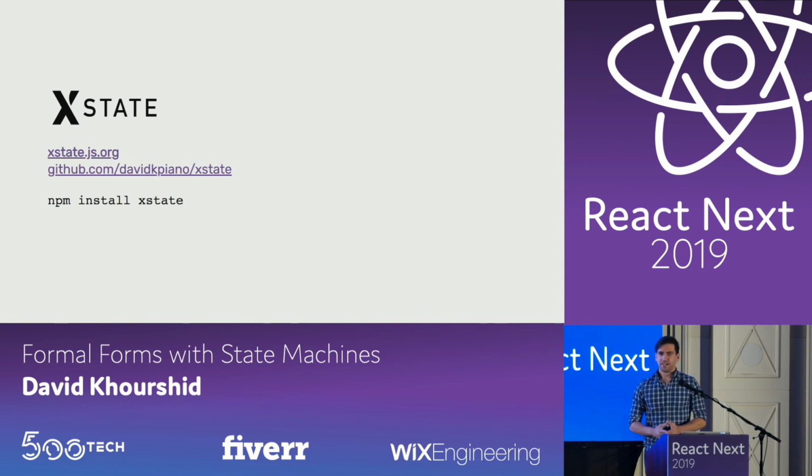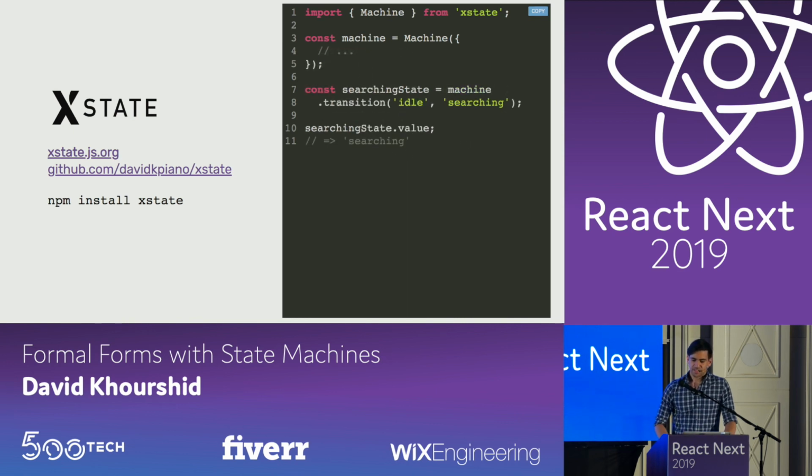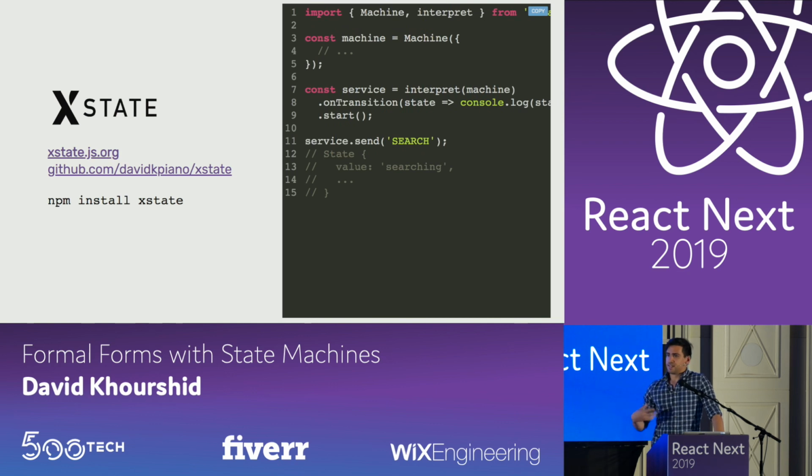So XState is a library that I wrote about 2 years ago that does all of this and more. It does state machines, hierarchical state machines, orthogonal parallel, which I'll go into in a little bit. And the thing is that it takes that object format that we talked about that you could use without a library, and it just wraps it in a machine, which gives you a lot of nice functions and methods for dealing with those states. And so you could also interpret these state machines and send it events, and so now you have a running version of your machine that acts sort of like an event emitter.